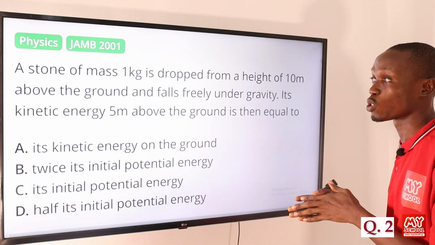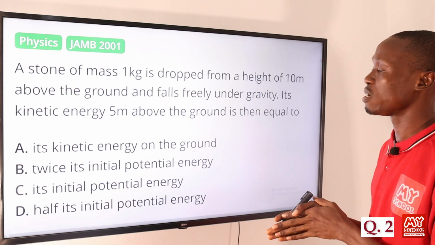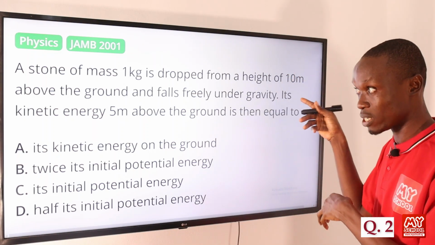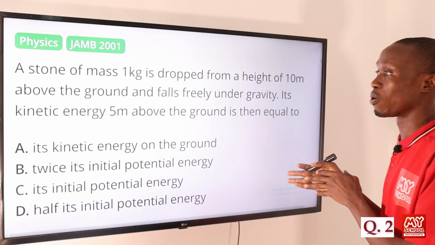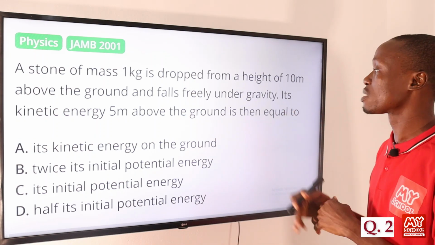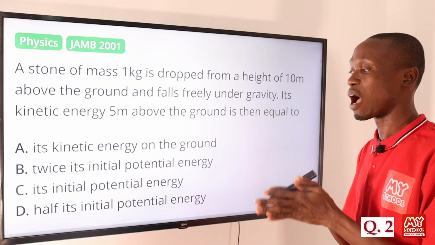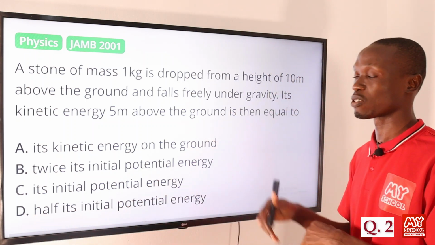And this is in accordance with the principle of conservation of energy. So the total energy of the stone at that point of 5 meters, or halfway down the fall, is conserved. That makes the kinetic energy equal to half of its initial potential energy, and that makes option D the correct answer to this question.